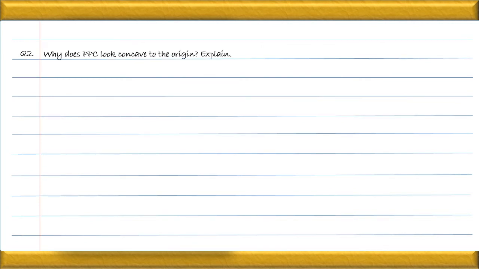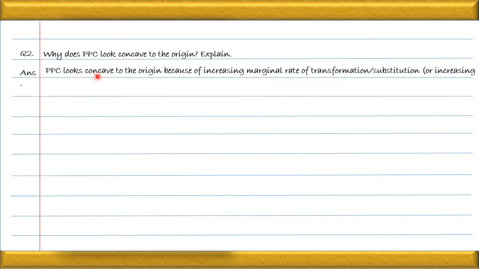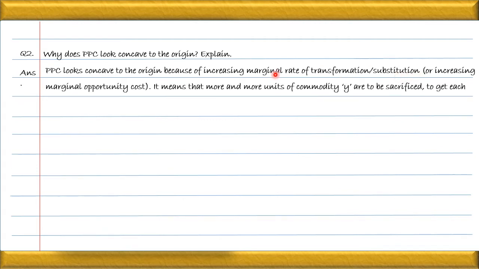Why does the PPC curve look concave to the origin? In 1 mark, obviously we have seen the answer I have given to you: there is an increasing MOC, marginal opportunity cost. Remember one thing, marginal opportunity cost or marginal rate of transformation, both are the same thing. If the examiner uses the word MOC or the word MRT, don't be confused, don't be perplexed. Let us see the answer. PPC looks concave to the origin because of increasing marginal rate of transformation. Same thing, marginal opportunity cost or marginal rate of transformation. Why? Because of increasing marginal opportunity cost.